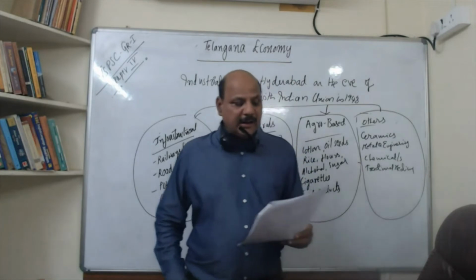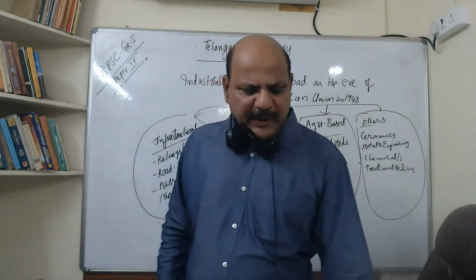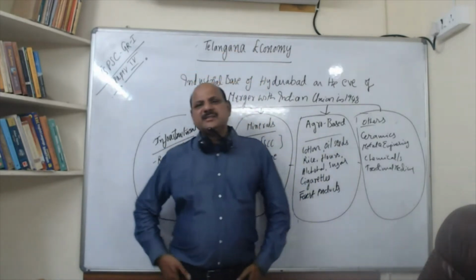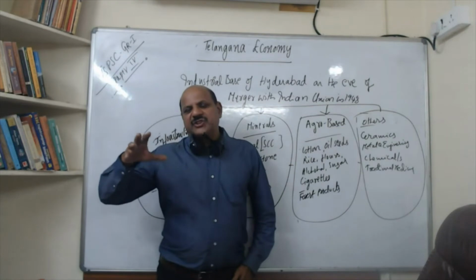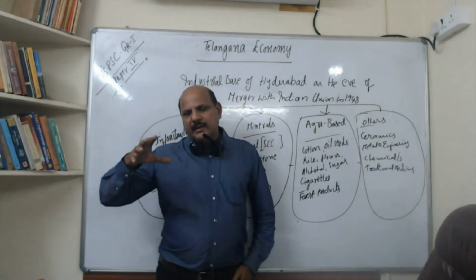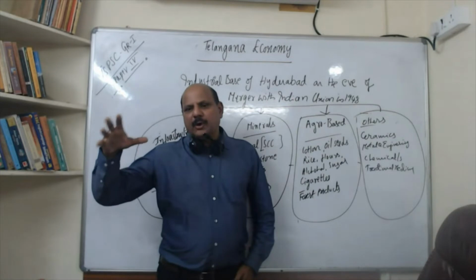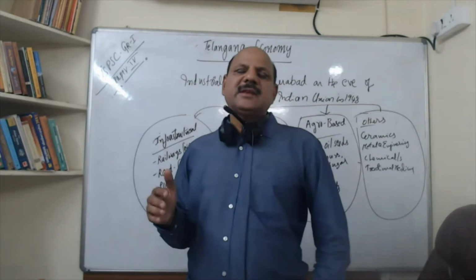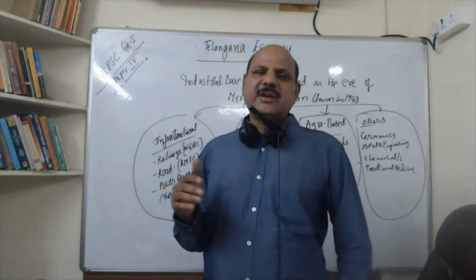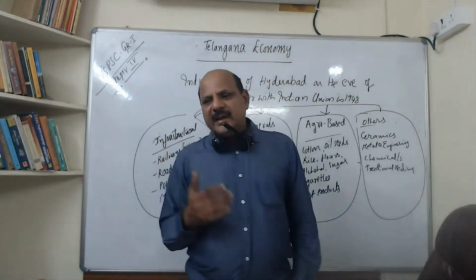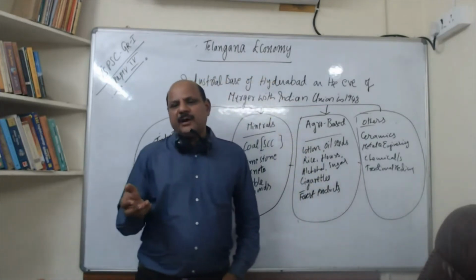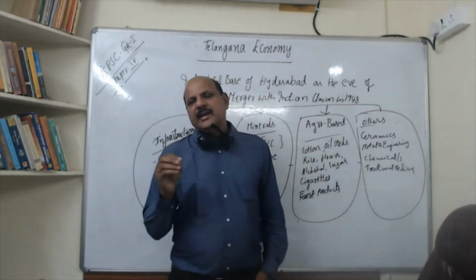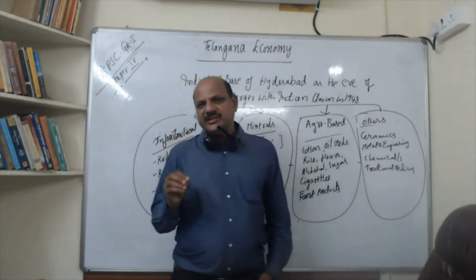Then friends, agriculture and land reforms. Land reforms become a very, very important issue in Telangana. Why, friends? Telangana had transitioned from a monarchy to a democracy, and in the process, even though there was abolition of the Jagirdari system, abolition of Jagirs and all that, there is still a lot of requirement for land reforms. Land reforms, not only in Telangana but in the entire India, is seen as an unfinished agenda.